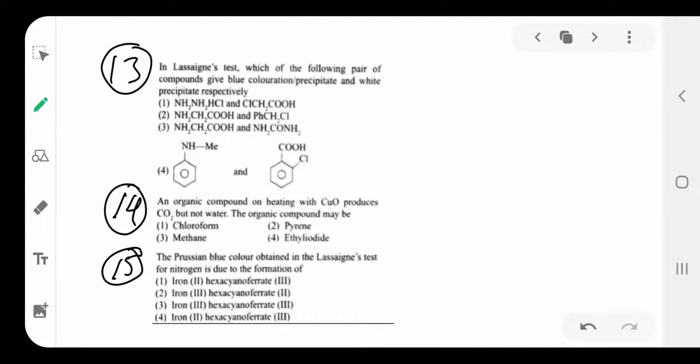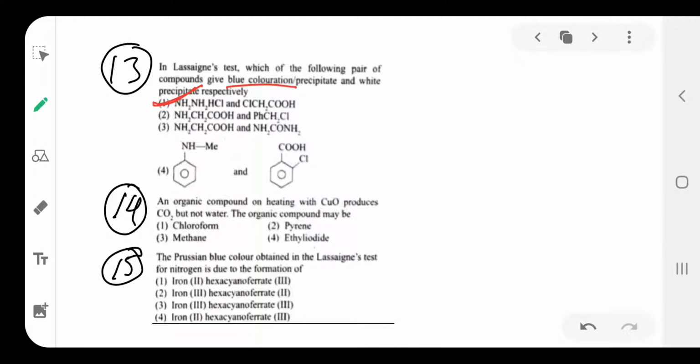The given compound containing carbon and nitrogen is converted into cyanide. That reacts with sodium metal to form sodium cyanide, which reacts with ferrous ions to form ferric hexacyanoferrate(II), which indicates the Prussian blue color. So this compound gives the Prussian blue color. Option 1. The white precipitate is respectively, that means Prussian blue color, then white precipitate.